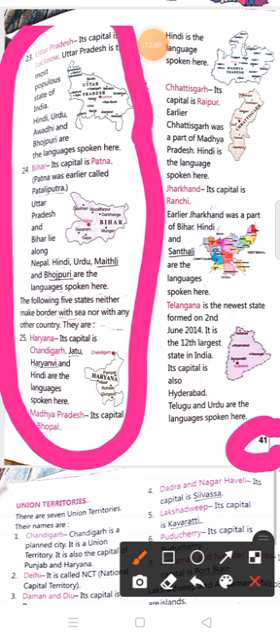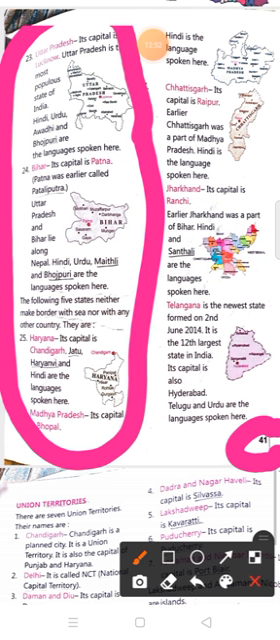The following 5 states neither make border with the sea nor with any other country. They are Haryana, its capital is Chandigarh. Jattu, Haryanvi and Hindi are the languages spoken here. 26. Madhya Pradesh, its capital is Bhopal. Hindi is the language spoken here. 27. Chhattisgarh, its capital is Raipur. Earlier, Chhattisgarh was a part of Madhya Pradesh. Hindi is the language spoken here.